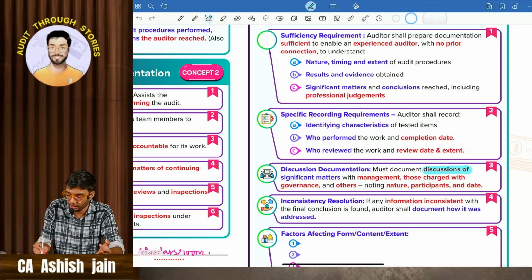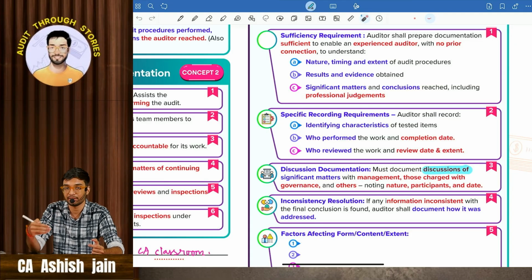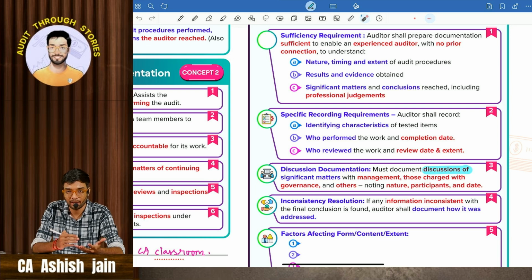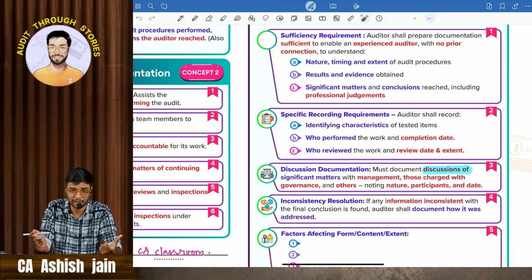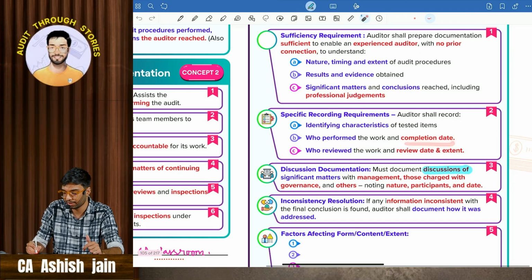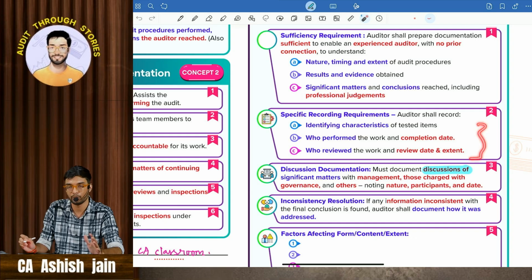Then comes specific recording requirement. Auditors shall record identifying characteristics of tested items. He is going to identify the characteristics of tested items, what line items have been tested, and on what basis the testing has been done. For example, for trade receivables, you are going to get external confirmation. How you have verified the balance of that particular trade receivables, by getting external confirmation, and who has performed it, and who has reviewed it. Everything, completion date, review date and extent, everything you are going to document.